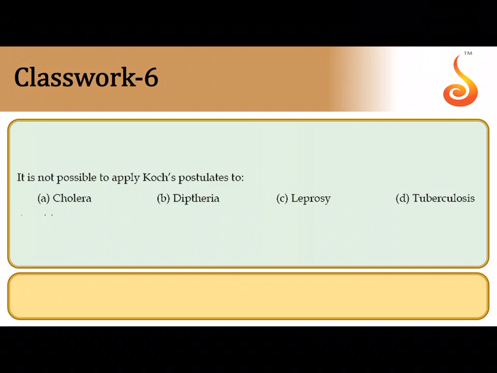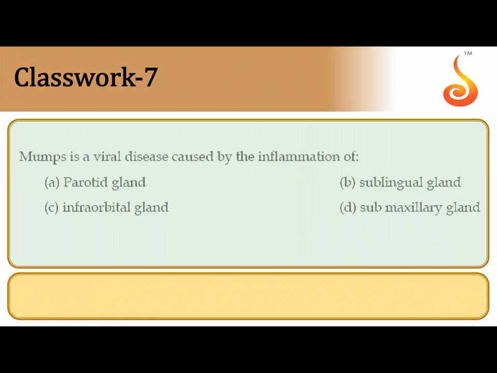Sixth question, it is not possible to apply Koch's postulate to... So we cannot apply Koch's postulate to leprosy. Why can we not apply Koch's postulate to leprosy? Because you cannot isolate the leprosy causing bacteria from a patient and you cannot grow them in a culture medium. According to Koch's postulate, you must be able to grow a pathogen in an artificial condition like a culture medium, but that is not possible in the case of leprosy, and as a result we say that Koch's postulate is not applicable for the same.